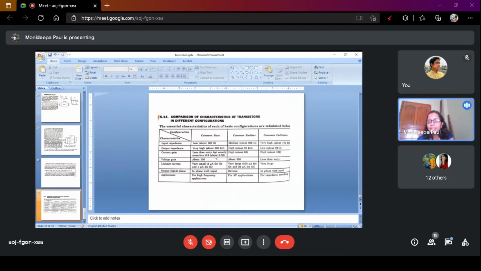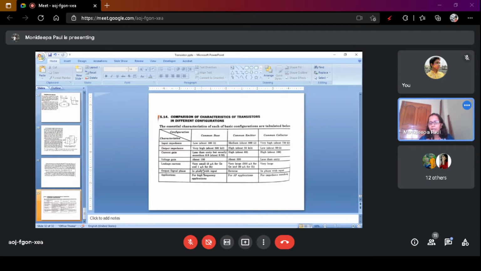Output impedance: common base is very high, 500 kilo ohm; common emitter is high, 50 kilo ohm; common collector is low, 50 ohm. Current gain: common base is less than unity but usually more than 0.9; common emitter is high, about 100; common collector is high, about 80. Voltage gain: about 150, about 500, and less than unity. Due to this, voltage gain is about 500 in common emitter, so we use the common emitter configuration for amplification purposes.